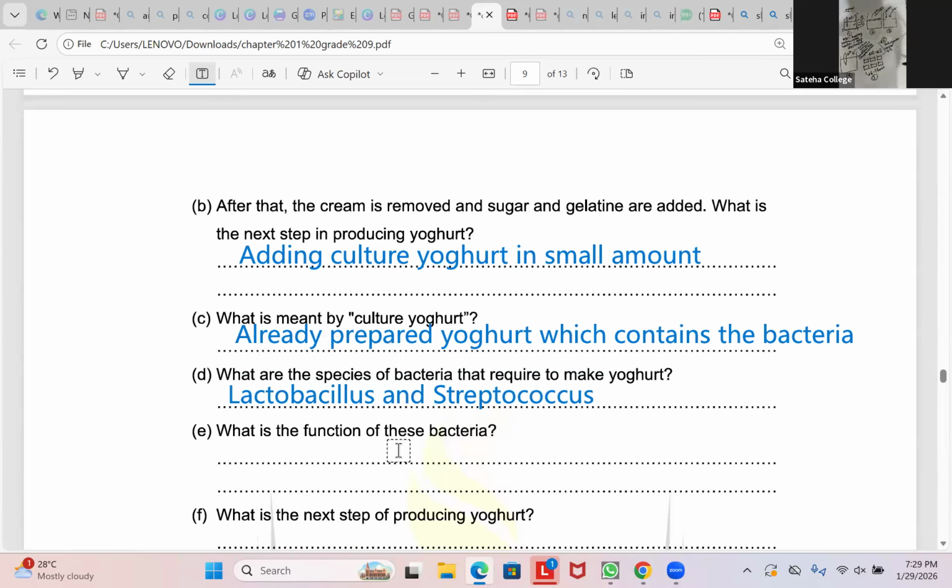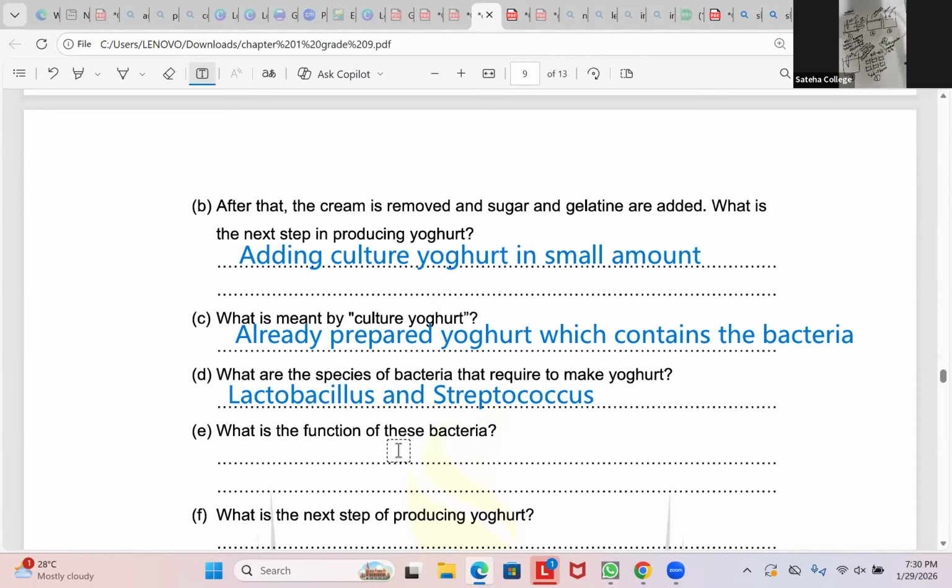Basically, the function of these bacteria is to convert lactose into lactic acid. In milk, there is a carbohydrate called lactose. Lactobacillus and streptococcus convert the lactose into lactic acid and they make an acidic medium. If the yogurt has an acidic medium, there won't be any other unfavorable bacteria growing.